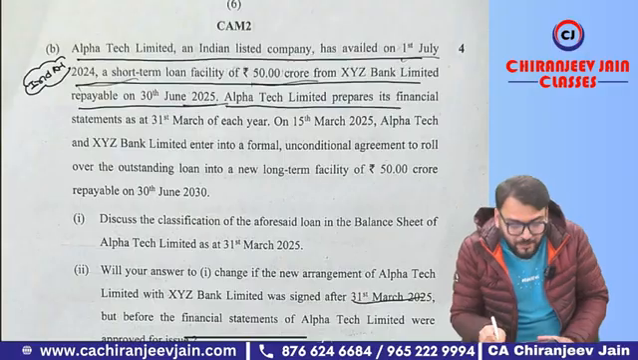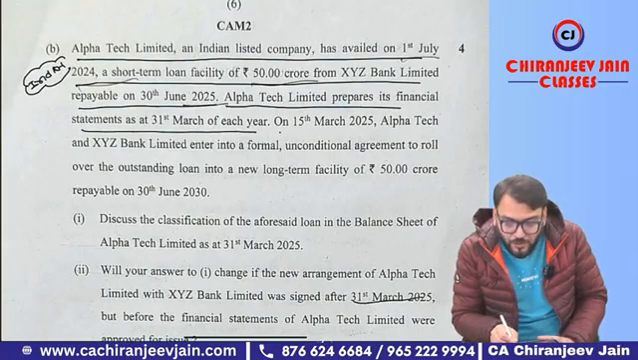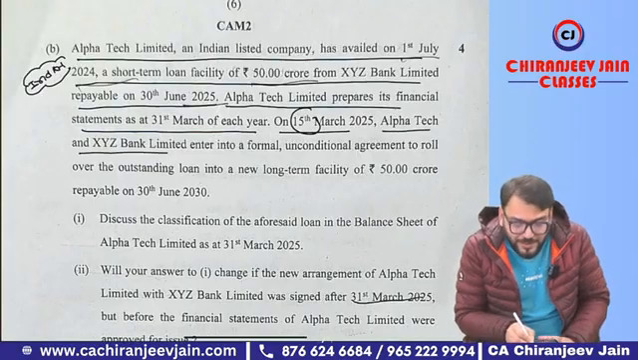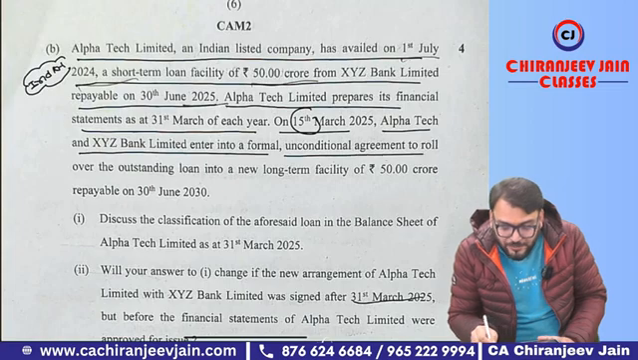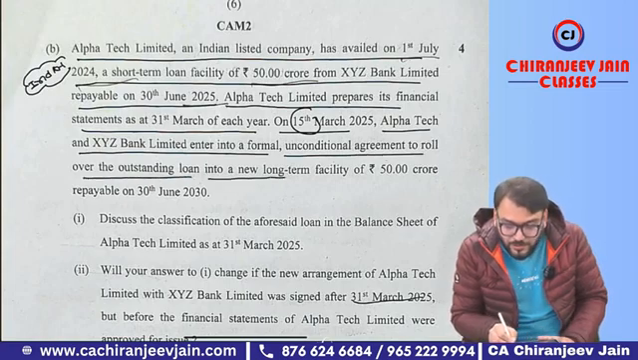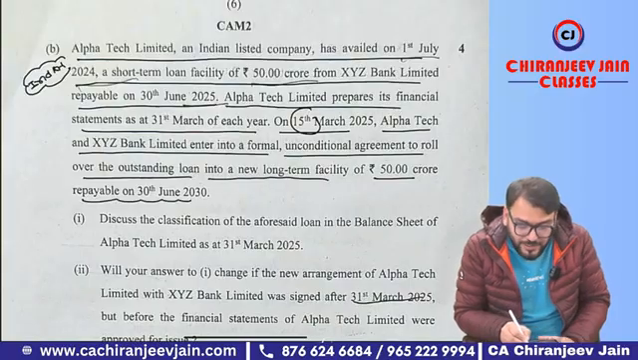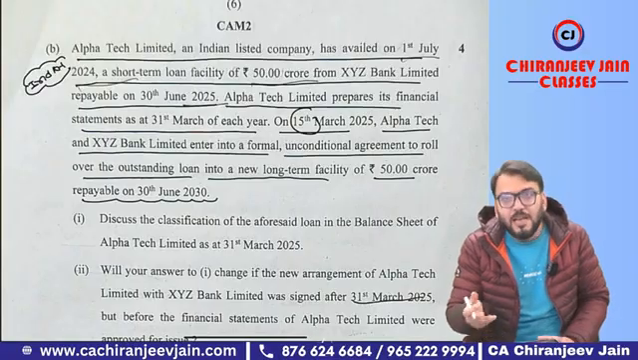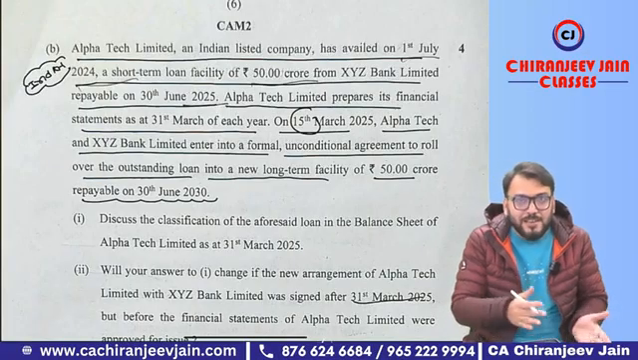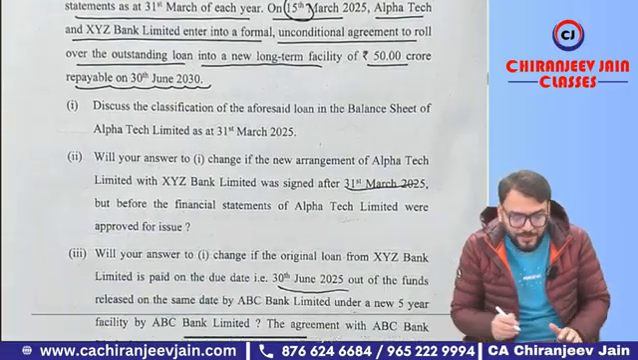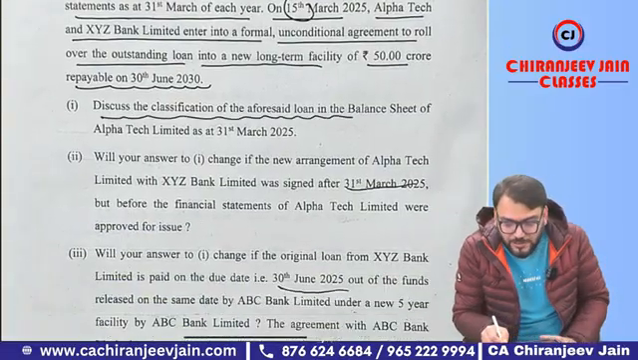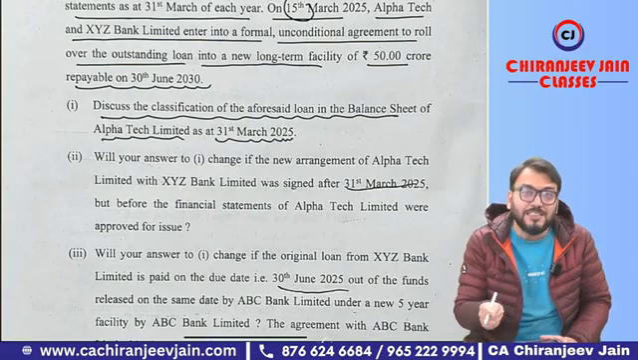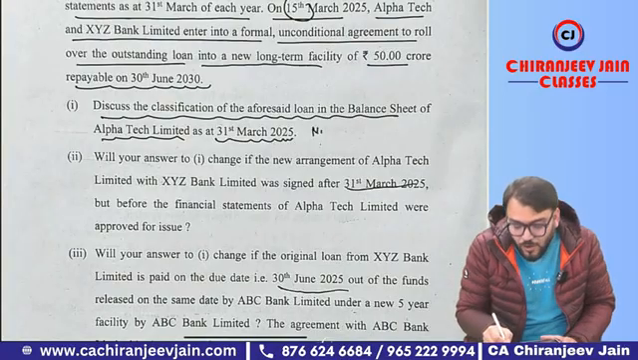Alpha Tech Limited prepares financial statements as on 31st March of each year. On 15th March, just before the balance sheet date, Alpha Tech Limited and XYZ Bank Limited enter into a formal unconditional agreement to roll over the outstanding loan into a new long-term facility of 50 crore repayable on 30th June 2030. So the agreement was entered before 31st March and it was converted into a long-term loan, and therefore it will be reclassified from current liability to non-current liability. Discuss the classification of the aforesaid loan in the balance sheet of Alpha Tech Limited as on 31st March 2025. Because the agreement was entered before 31st March, it will now be non-current liability.